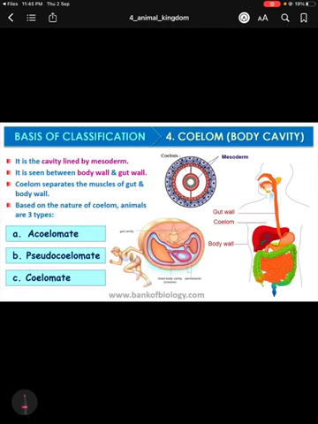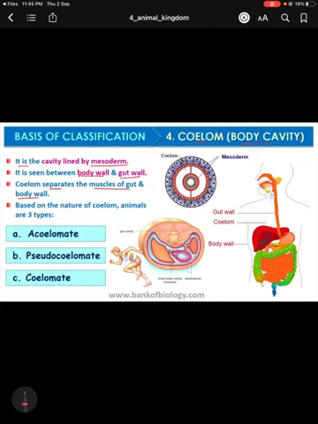Next one is another criterion on which animals are classified. That is coelom. Coelom means body cavity. This coelom or body cavity is lined by mesoderm, and this space is actually seen between the body wall and the gut wall. So the space that is present between the body wall and gut wall is called body cavity or coelom. Then what is the function of coelom? Coelom separates the muscle of gut and body wall. These two parts are separated by coelom.